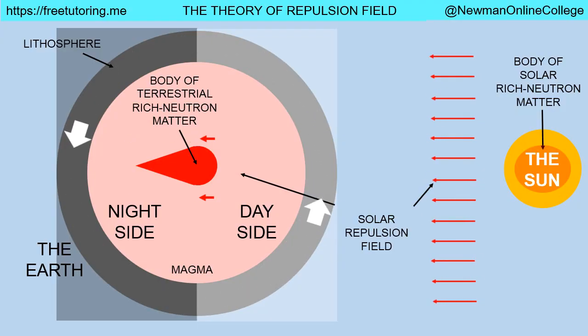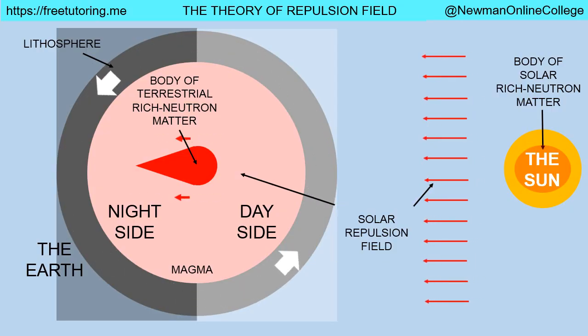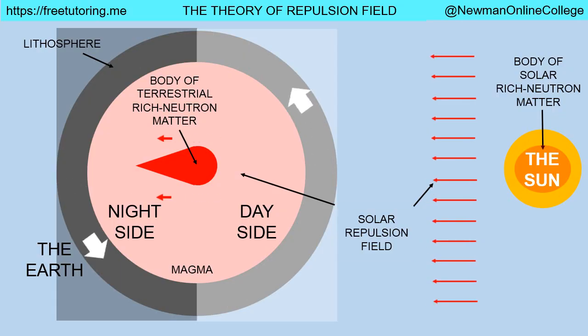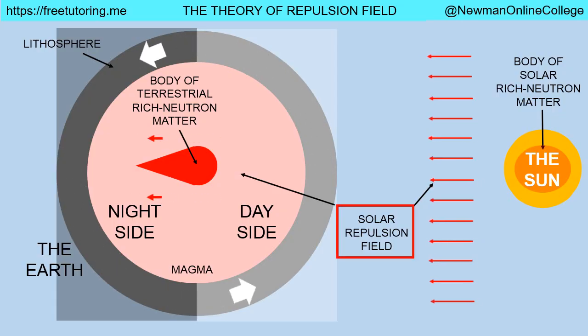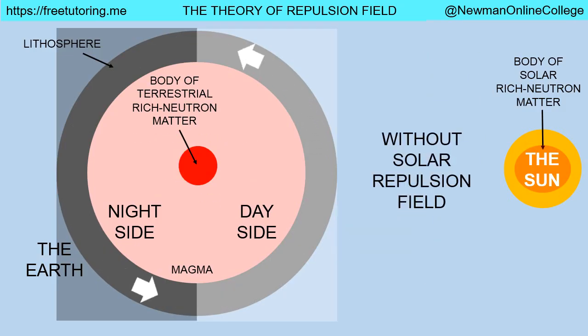The solar repulsion field does not interact with poor neutron matter on the Earth, but it repels the body of terrestrial-rich neutron matter and shifts the center of the body of terrestrial-rich neutron matter to the night side of the Earth. So how does the solar repulsion field take part in the development of volcanoes, earthquakes, El Nino, and La Niña on the Earth? This question is answered in more detail as follows.